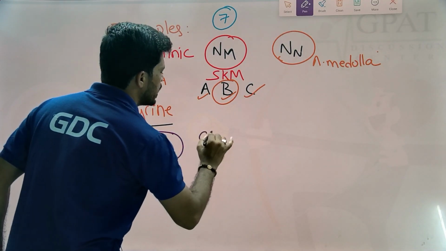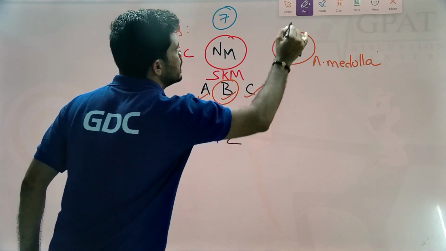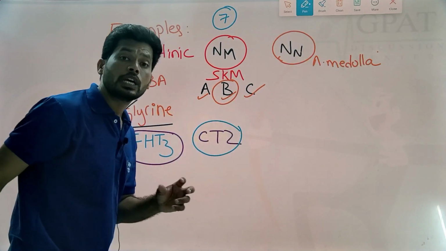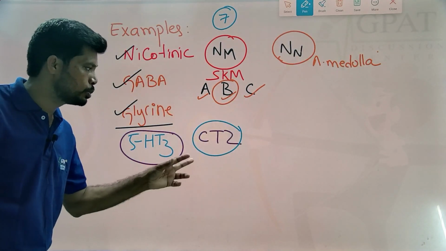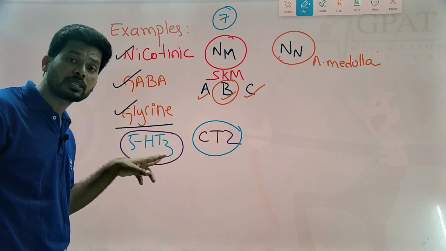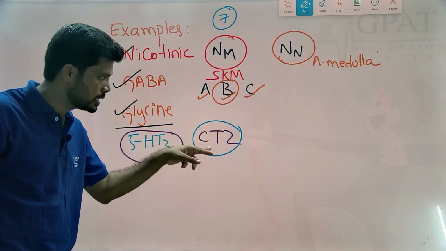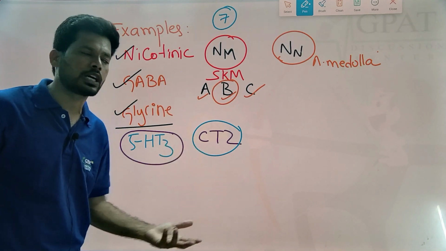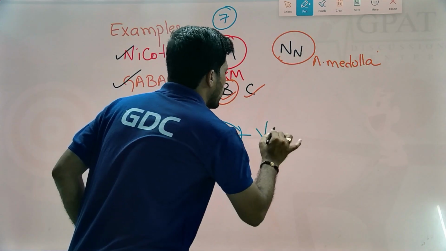Especially, the serotonin type 3 receptor is present in the CTZ, the chemoreceptor trigger zone. When serotonin type 3 receptors are activated in the CTZ, it leads to stimulation and triggering of the chemoreceptor trigger zone, which produces vomiting.